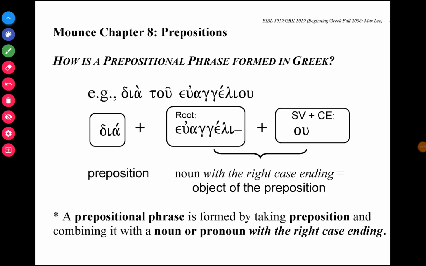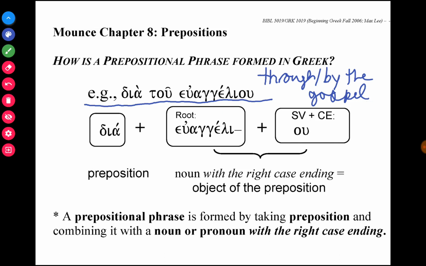Welcome to Module 4. This is a module on the Greek prepositional phrase. And we'll be looking at the example dia to euangeliou to help us understand how a prepositional phrase works. So dia to euangeliou means in English through or by the gospel.